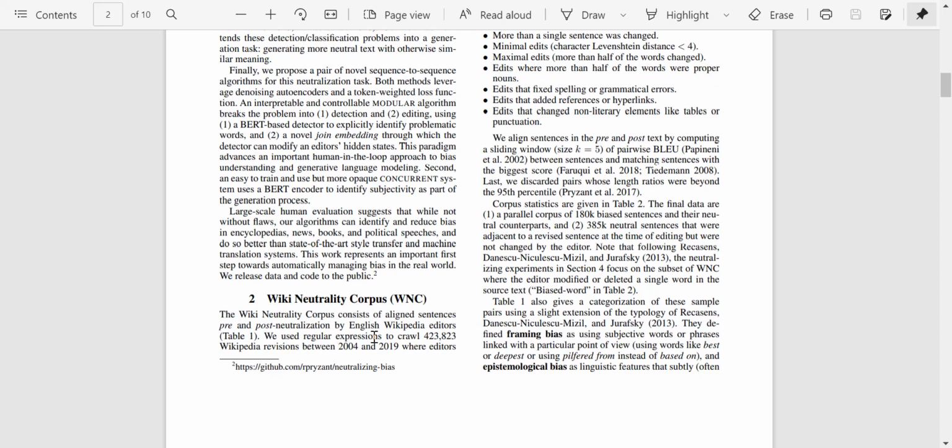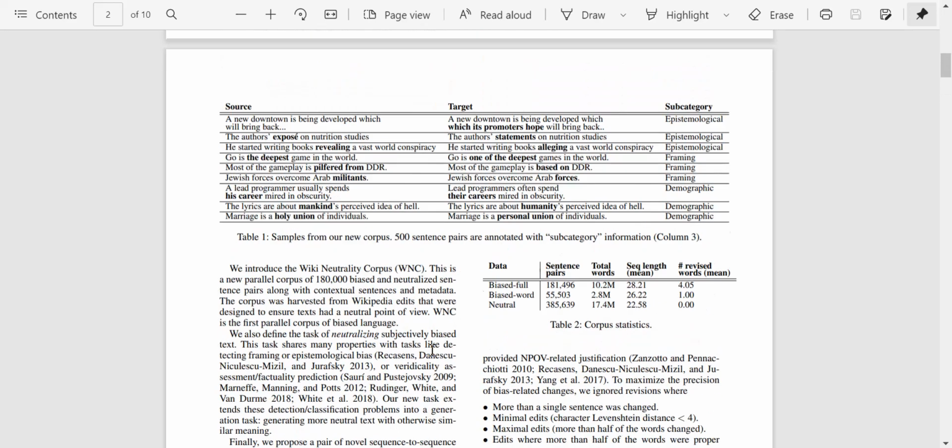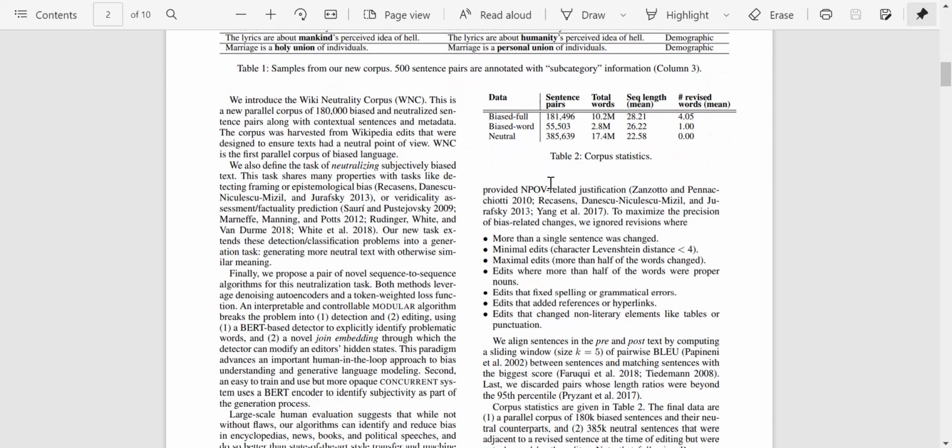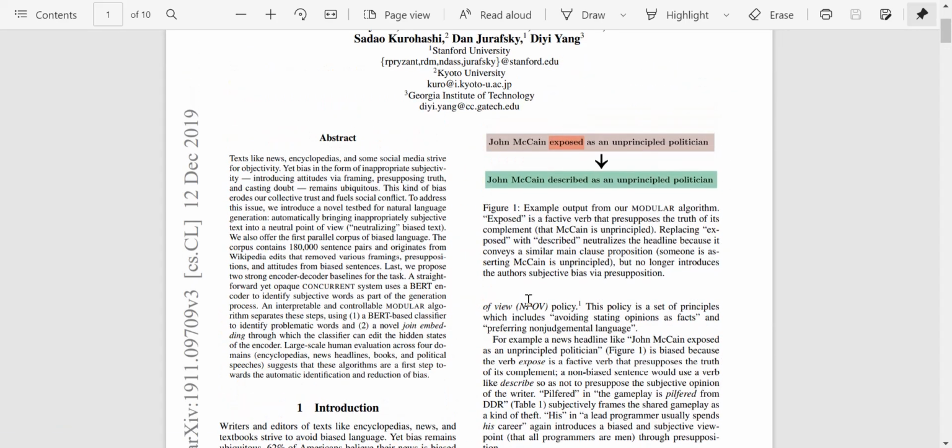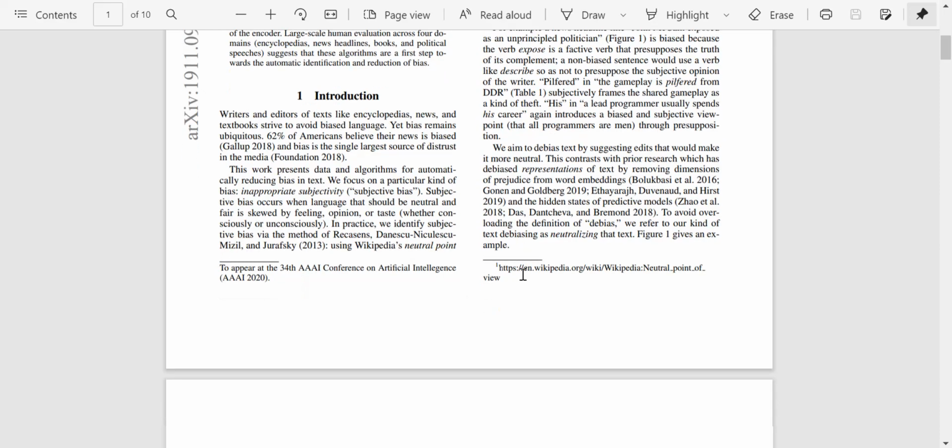So if you've ever worked to make some changes on Wikipedia, you'll get what is happening here. Since Wikipedia is an open for all system, anyone can edit and make corrections. So they've looked at those correction records to find corrections which were aimed at removing bias, right? When they were identifying the edits, they looked for edits which provided NPOV related justification. So NPOV is neutral point of view, which we discussed here, Wikipedia's neutral point of view policy.